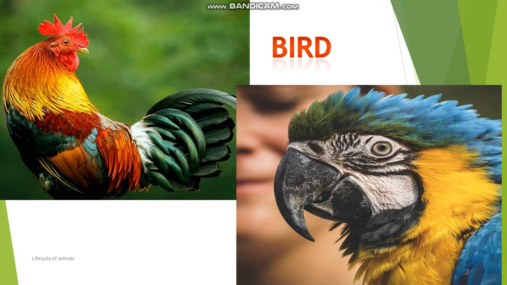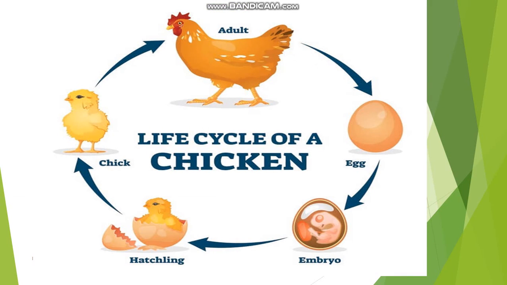Now we have birds. After building a nest, a bird lays eggs in it. Most birds lay 2 or 3 eggs. This is the adult hen. Hen lays eggs.